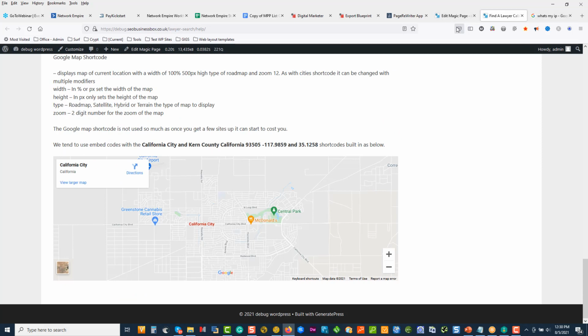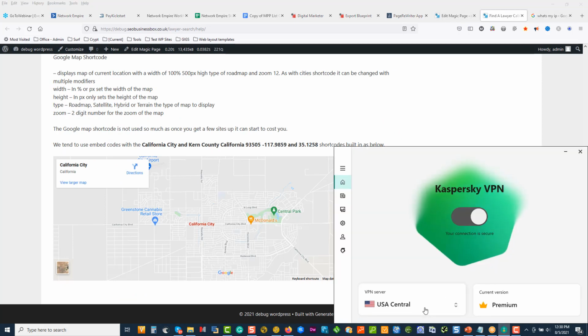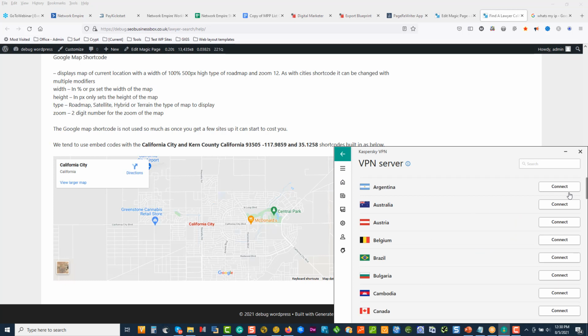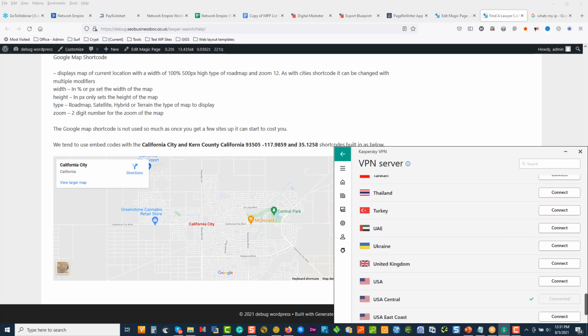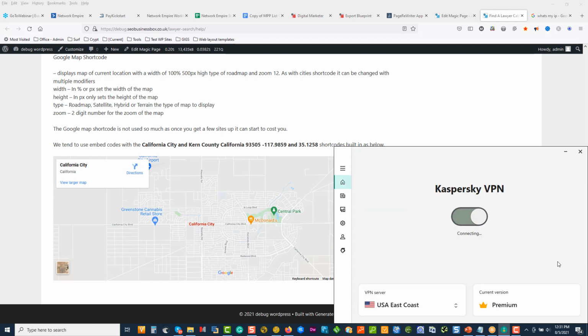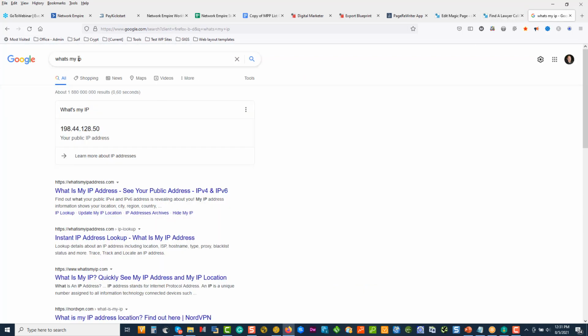Let's go to a different location. I like doing this type of stuff so I can just see how the template renders out in other places. If we go to the East Coast, we should get stuff near the East Coast. So what's my IP?